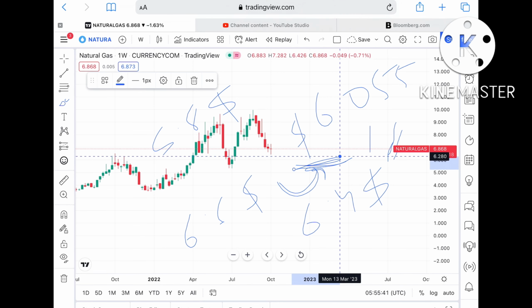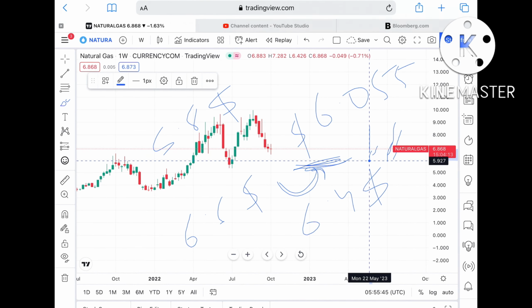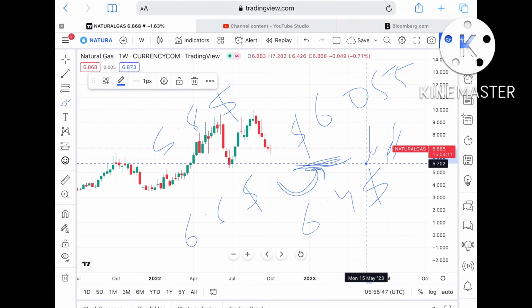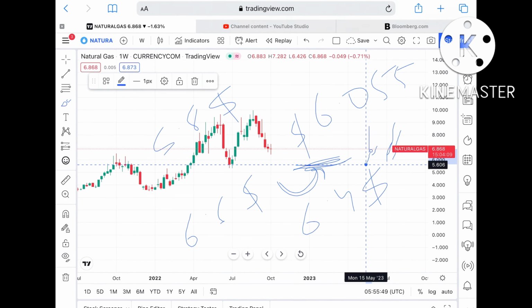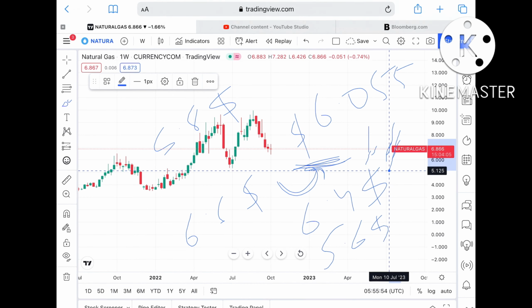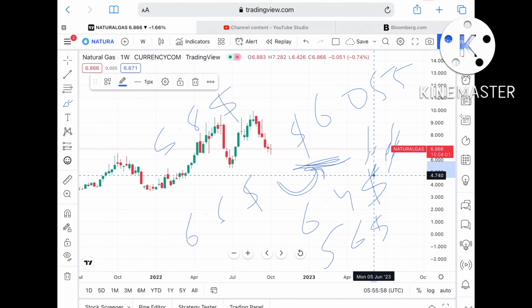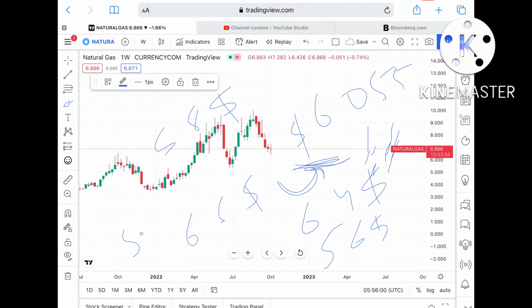Now if the price goes below a level of 5.8, then there is a higher probability that it can move further low towards a level of $5.6, and from there further down towards a level of around $5.3, and from there it can touch a level of $4.9. So keep this in mind.